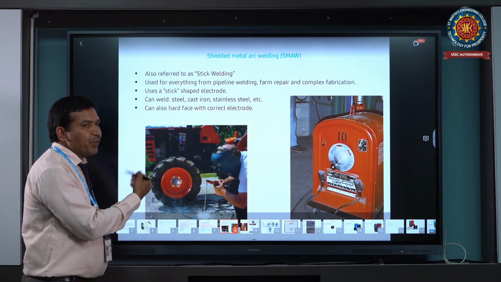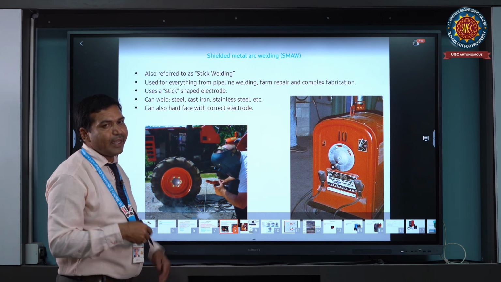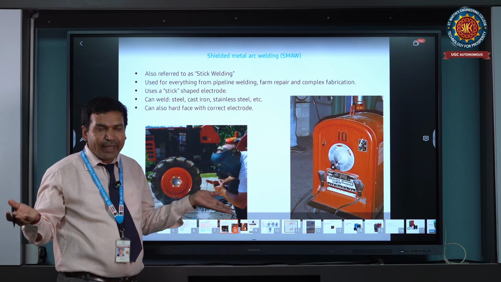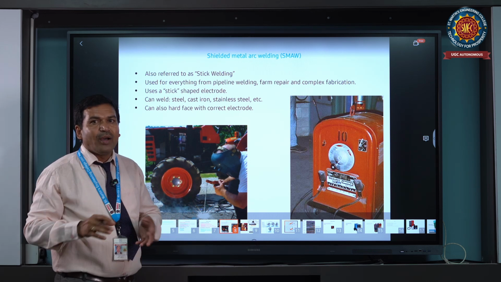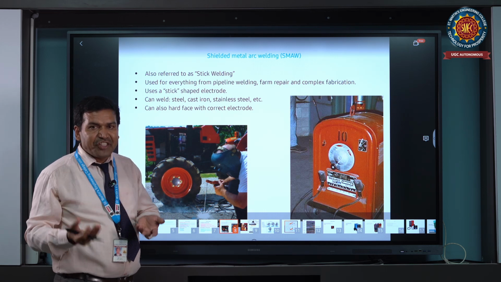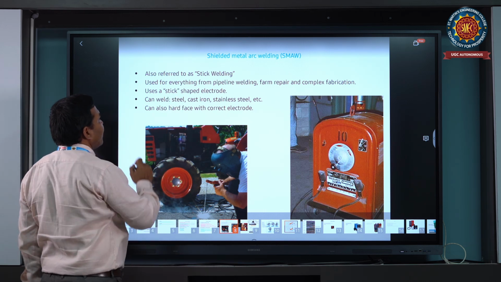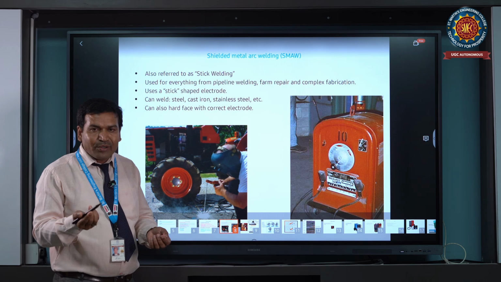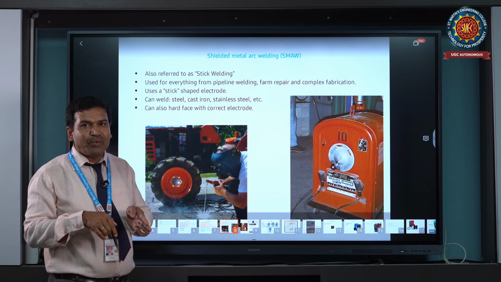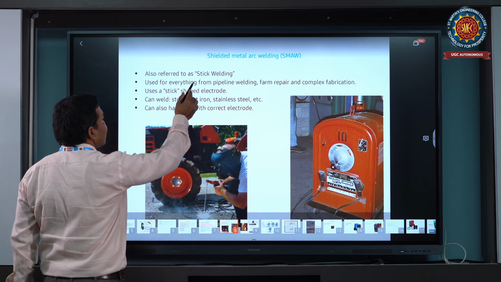Then wherever you can use shielded metal arc welding process, generally we use it externally, in outside society. It is used to fabricate any kind of home, automobile, or infrastructure, buildings, bridges. You can use shielded metal arc welding. It refers to sticking the electrode to join the two edges, performing heat together, and solidifying at room temperature. It is the stick welding process.